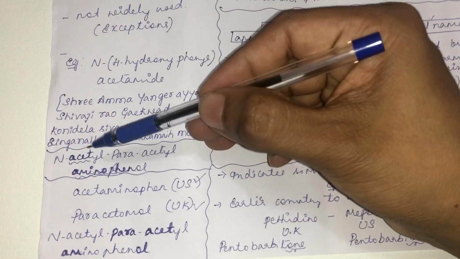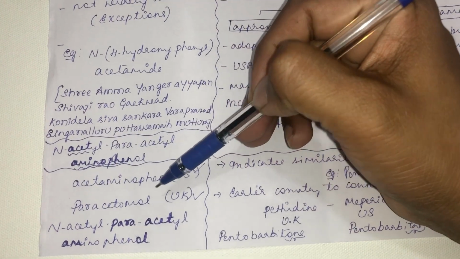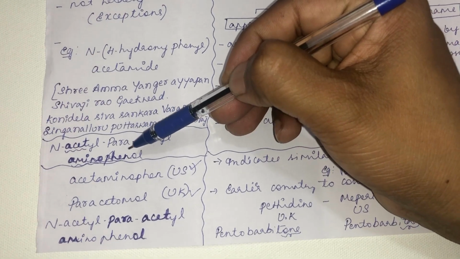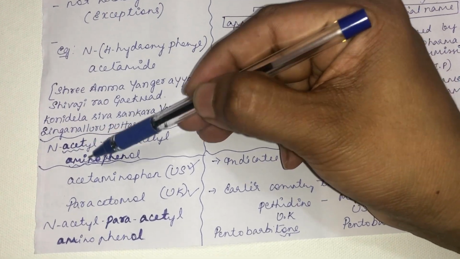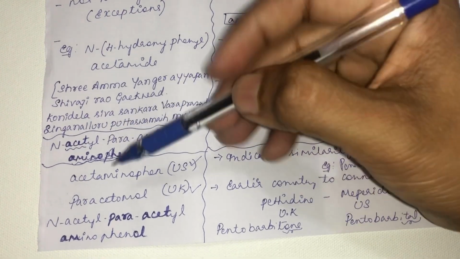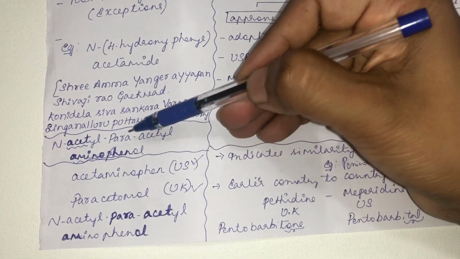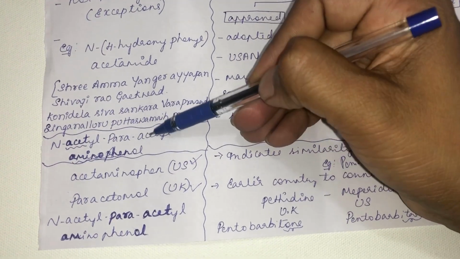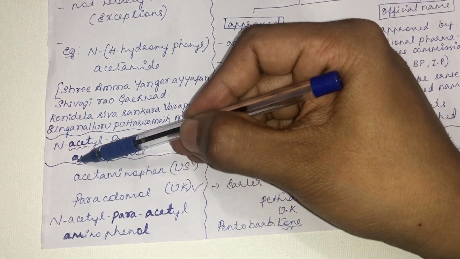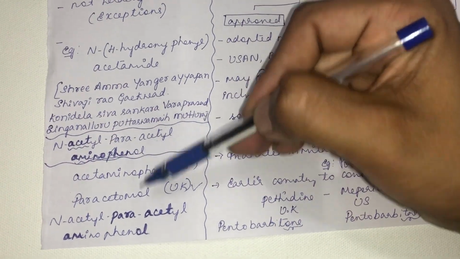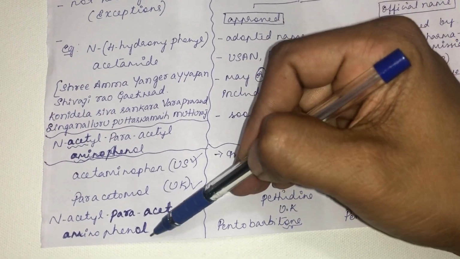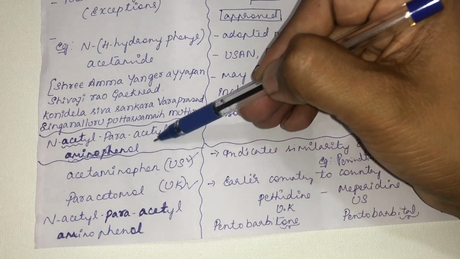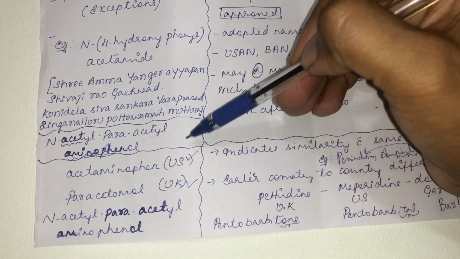How do they contract it? Acetaminophen got its name by contraction of its chemical name. They took aminophenol from the chemical name. Likewise for paracetamol, they have taken para, then acet, then am, then ol. So they have derived paracetamol and acetaminophen by contracting the chemical name.